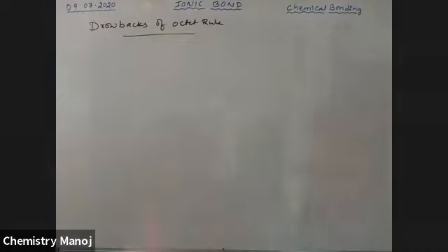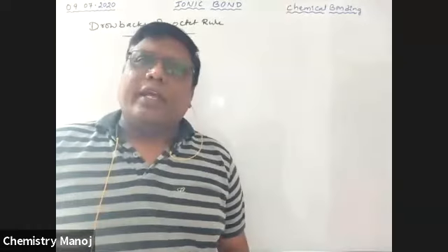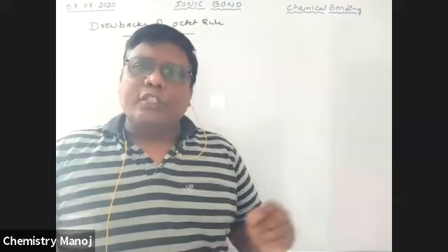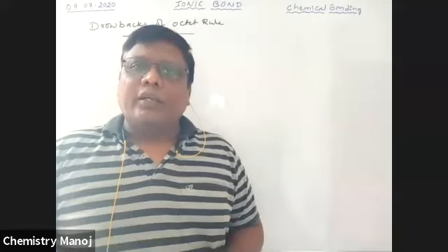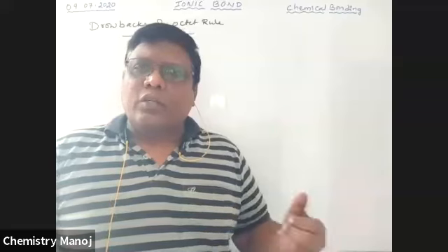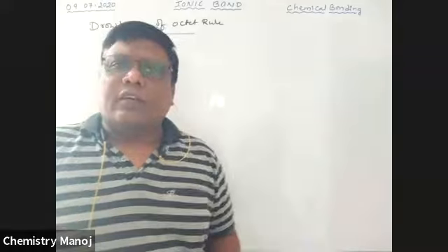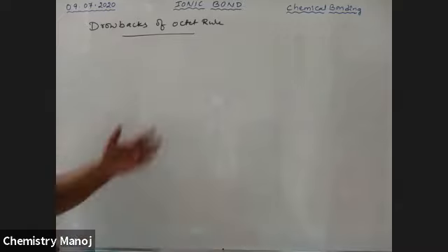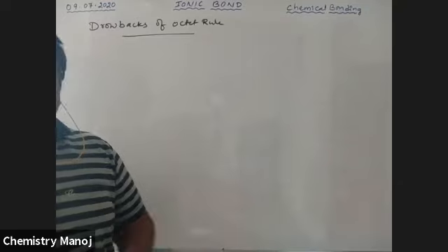Drawbacks of the octet rule. So what is this octet rule? Elements having 8 electrons in their outermost orbit are very, very stable. Some compounds follow this rule and some compounds do not. Our Lewis theory is totally based on this octet rule, but the octet rule is not followed by all the compounds available.